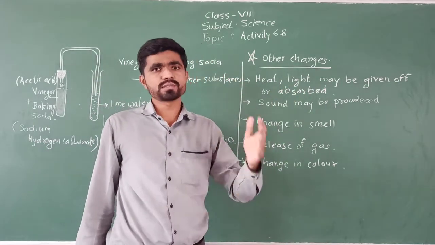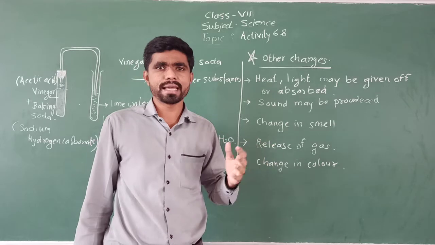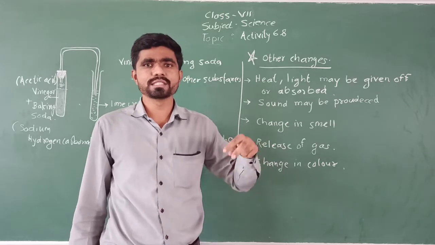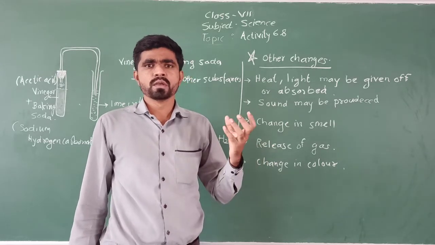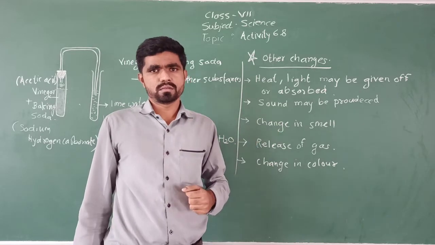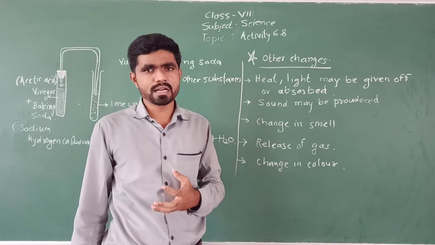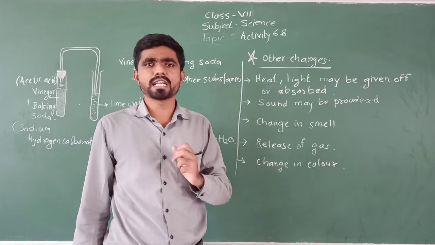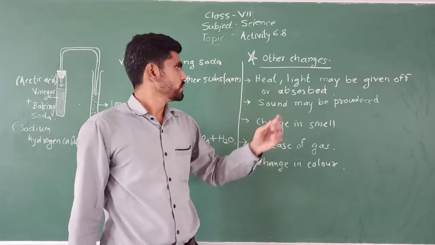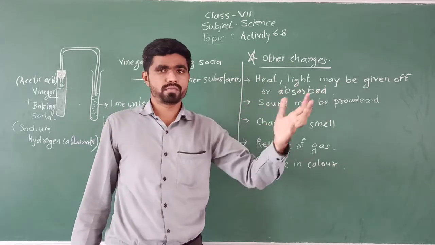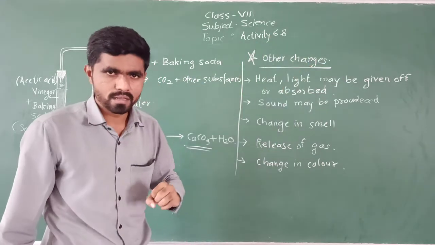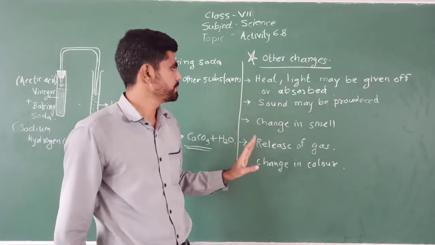Whenever a new substance is going to form, like we learned in the burning of magnesium ribbon, what happens? A white flame arises when we burn it, because it is reacting with oxygen, right? So heat or light may be given off or absorbed during a chemical change.